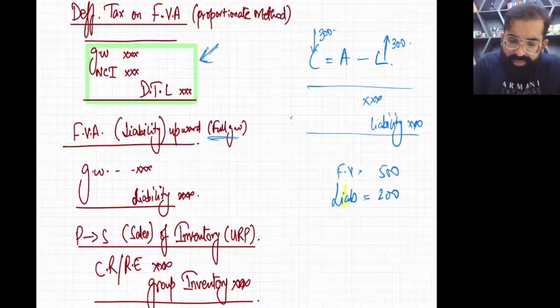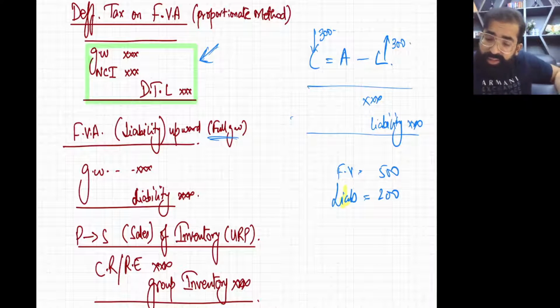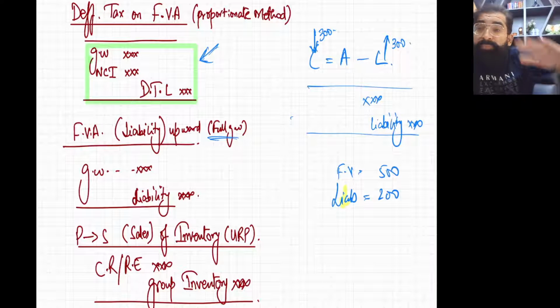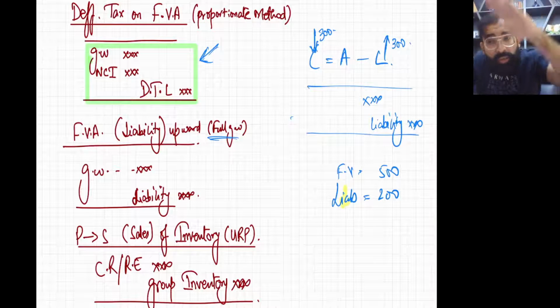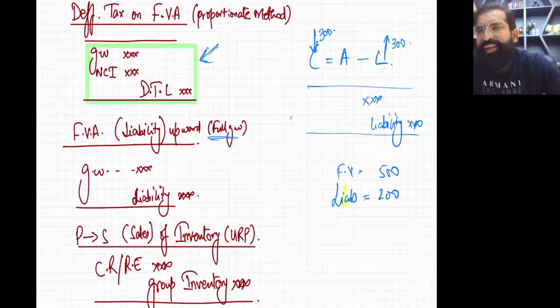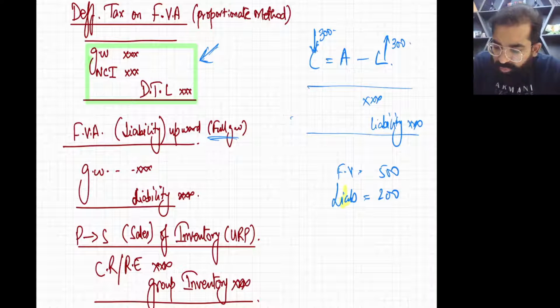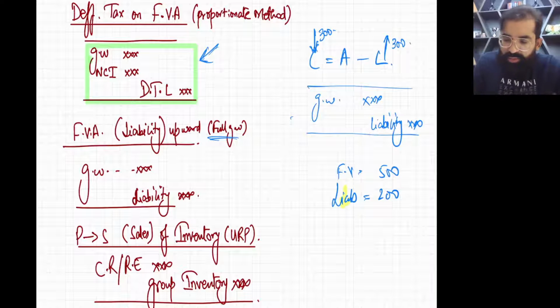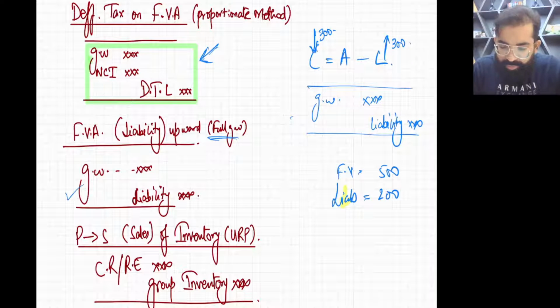You will make the entry like this: liability credit. And at the acquisition date, the net assets are going down. So once the net assets at acquisition date go down, your goodwill will go up. Use your brain. So goodwill debit. Okay. So this is the entry: goodwill debit and liability credit. It's the fair value adjustment liability using the full goodwill method.